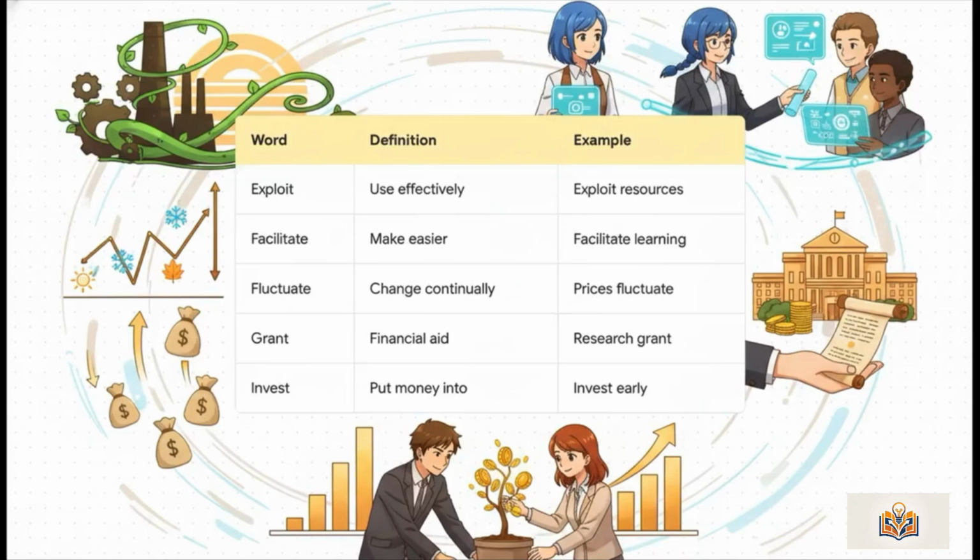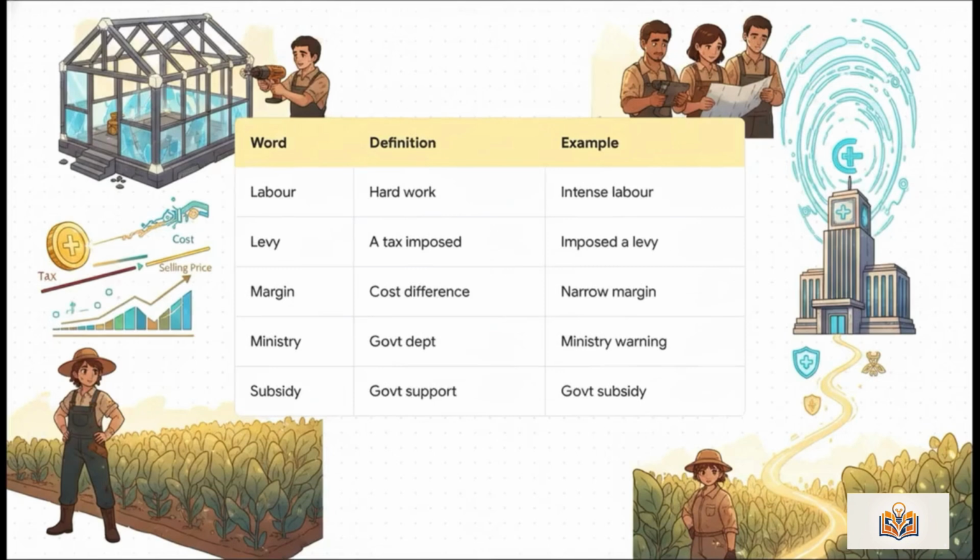A grant is financial aid given by an organization or the act of agreeing to give. She received a research grant. And invest means to put money into something for profit. It is definitely wise to invest early. And wrapping up our foundation, we have labor, which is hard physical or mental work.